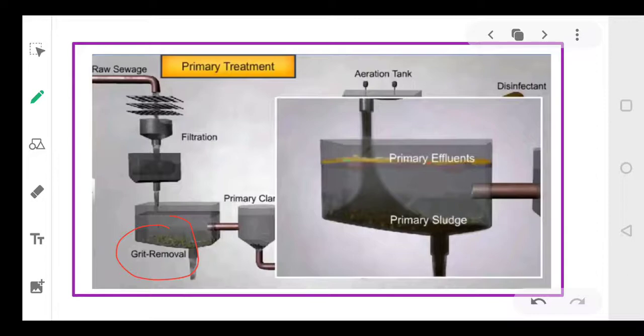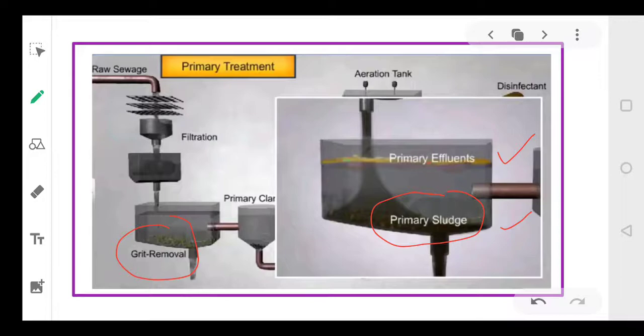Now the water is allowed to stay in this particular tank to settle down the effluents. The heavier particles will settle at the bottom of this tank, and they are called primary sludge. The solid waste settles at the bottom and is called primary sludge. While the lighter particles keep floating on the surface, and they are referred to as primary effluents.